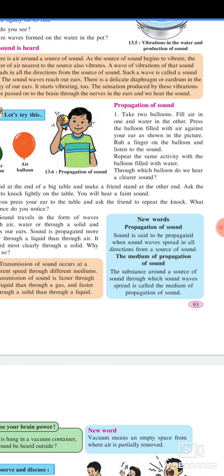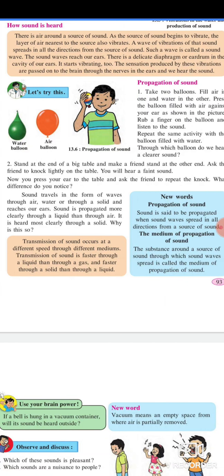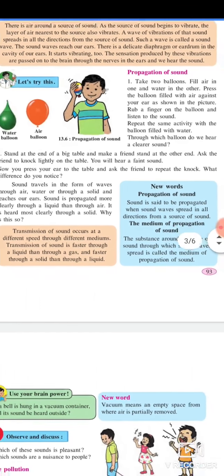Propagation of sound. First, take a balloon, fill air in one and water in the other. Press the balloon filled with air against your ear as shown in the picture. Rub a finger on the balloon and listen to the sound. Repeat the same activity with the balloon filled with water. Through which balloon do we hear a clear sound? Second, stand at the end of a big table and make a friend stand at the other end.